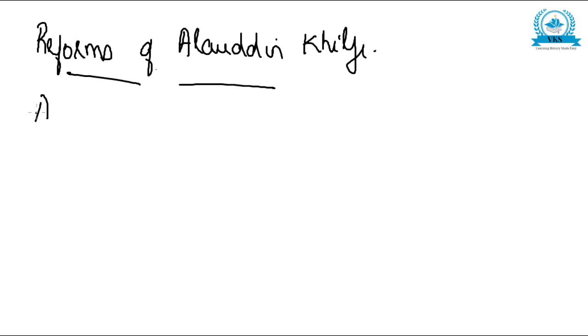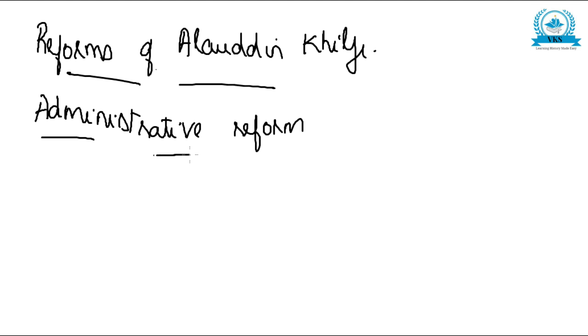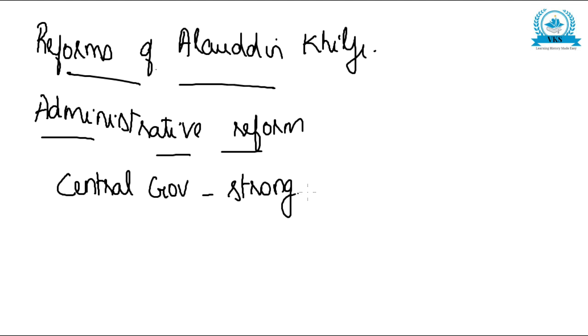So, regarding reforms of Alauddin Khilji, the first one is administrative reform. He was a strong and efficient ruler, and the central government was strong. There was a strong central government, and the highest authority of the state was the king.